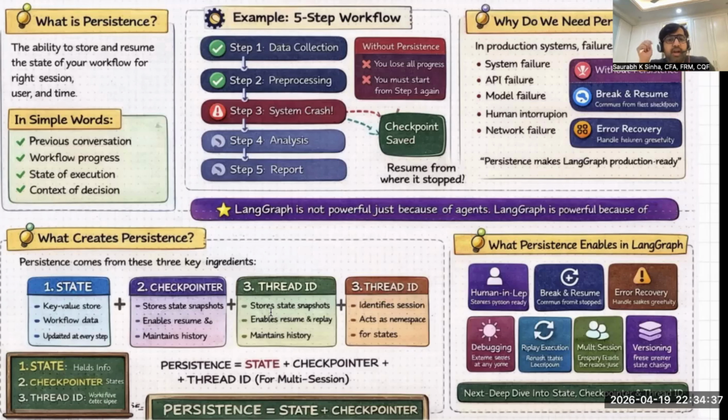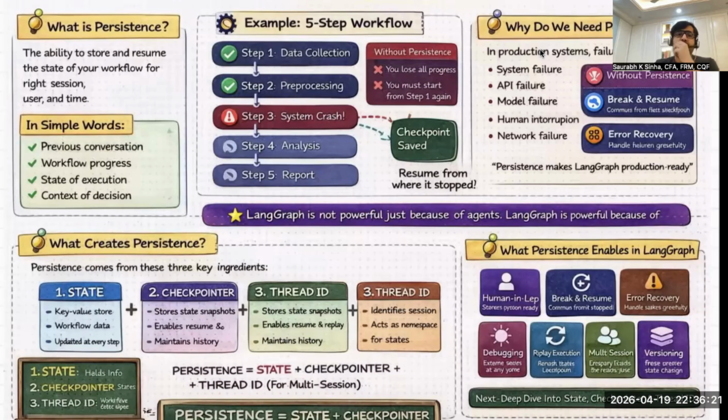What about the first ingredient? We discussed this state multiple times in the previous session. State stores, in very simple terms, key value pairs. For what? Workflow. It stores key value pair information of workflow. And we also discussed in our previous session that state gets updated at every node or every step. So state contains step 1 output, node 1 output, step 2 output, node 2 output, step 3 output, node 3 output, and so on.